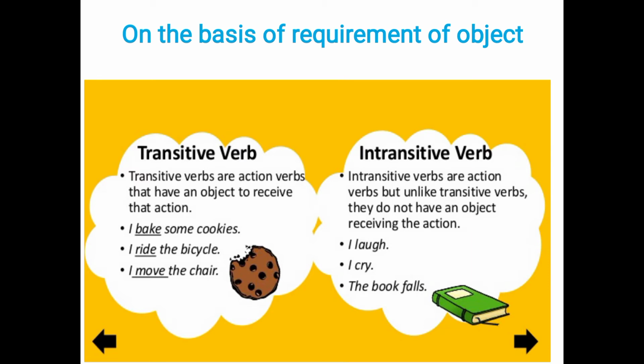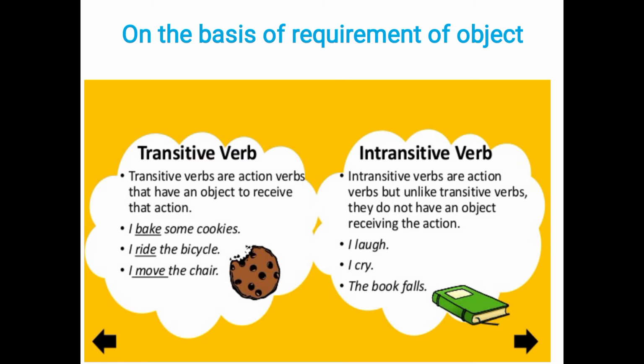Now you can see next the intransitive verb, I laugh. So there is no need of it. You can say that laugh while watching a movie. So you can use that thing also, but there is no need. We can get that sense also. I cry, the book falls, he sleeps, okay? He sings. So in this way you can see that there are different sentences which can be completed by subject plus verb only. There is no need of object in this case.